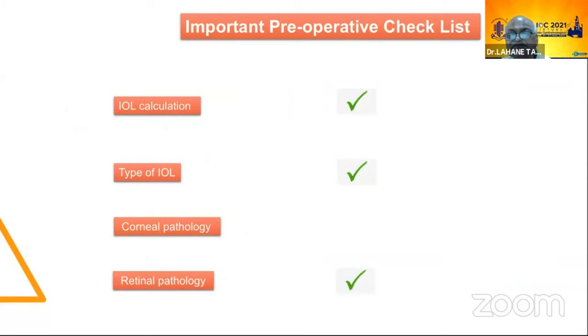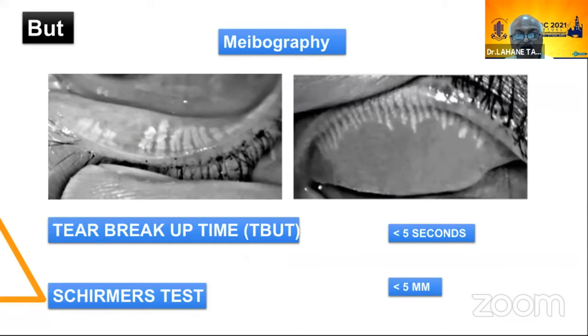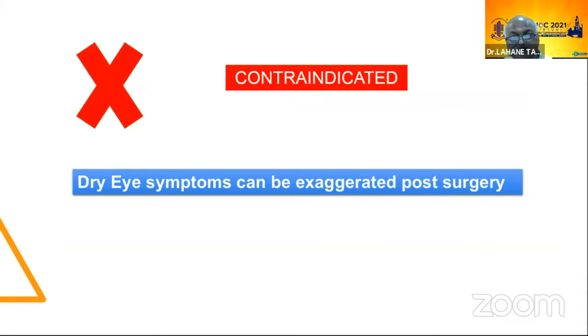And the important preoperative checklist: IOL calculation, type of IOL, corneal pathology, retinal pathology, everything was taken care of. Now the tear break-up time was less than 5 seconds. The Schirmer was less than 5 millimeters.